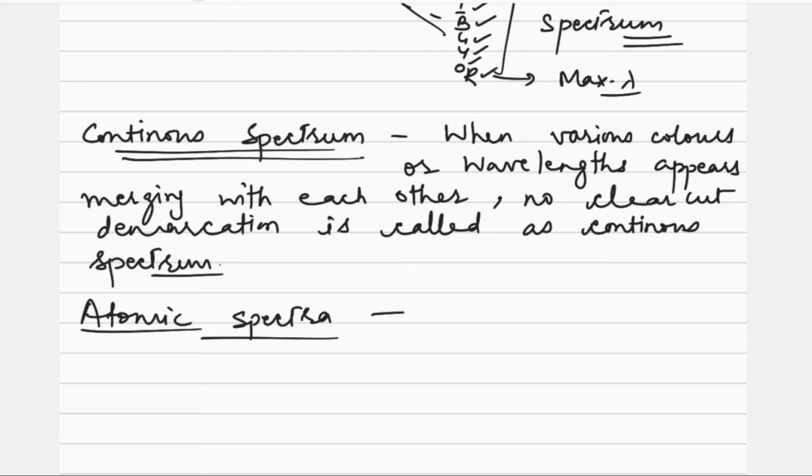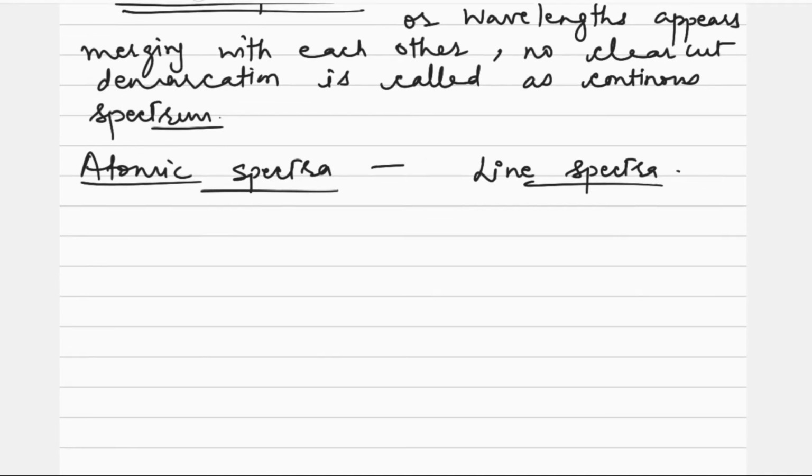So atomic spectra will always appear in the form of line spectra, not like the white light or sunlight spectrum. Now atomic spectra can be of 2 types, depending upon what type of radiations are observed on the screen. Atomic spectrum can be emission spectrum, or it can be absorption.